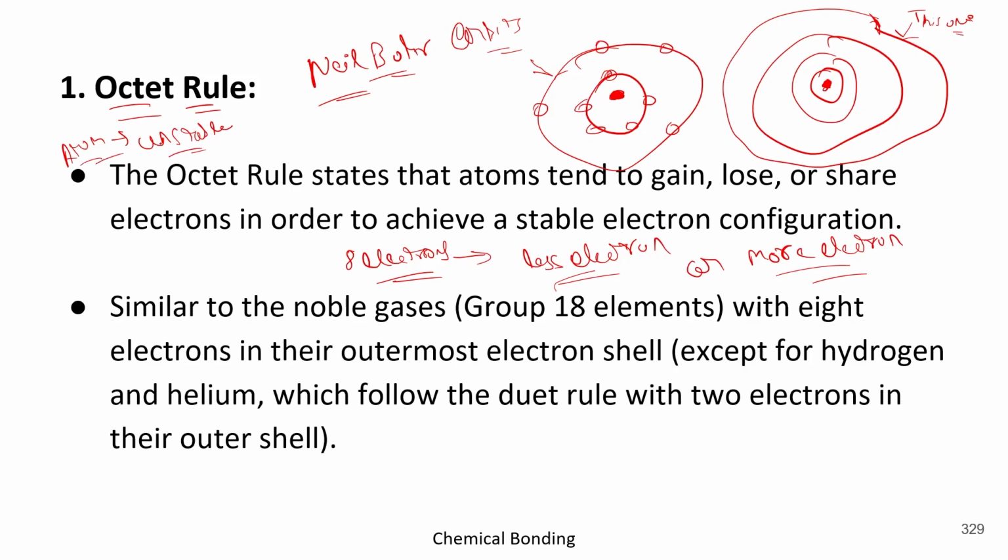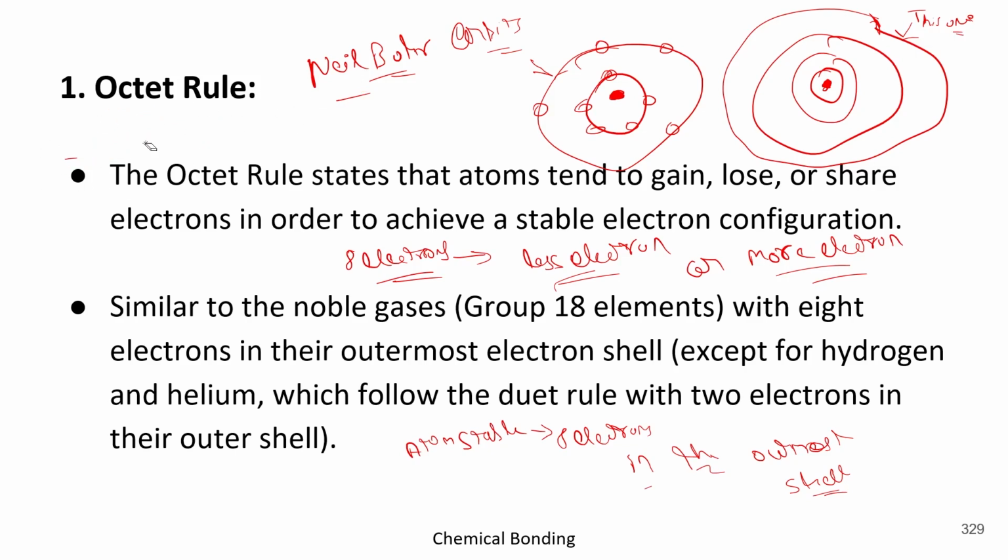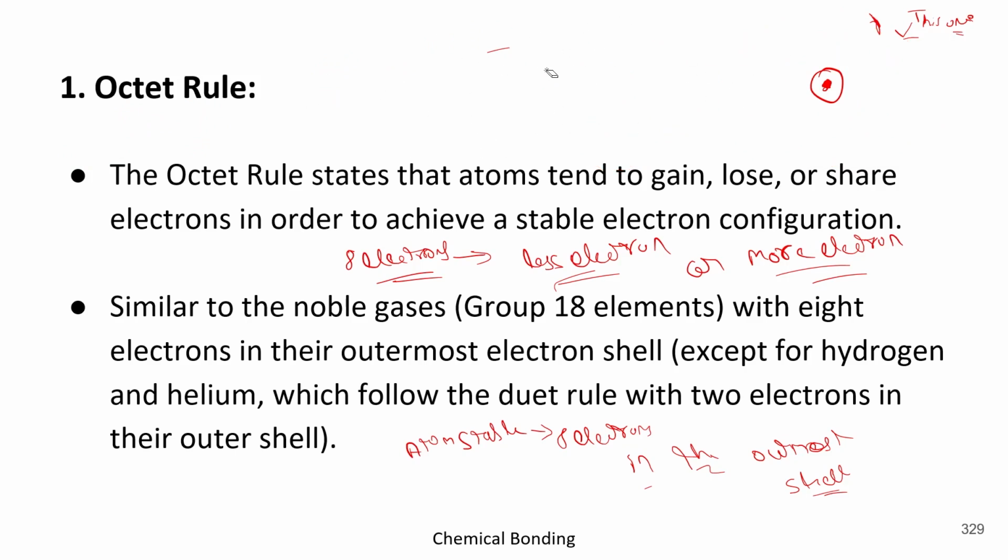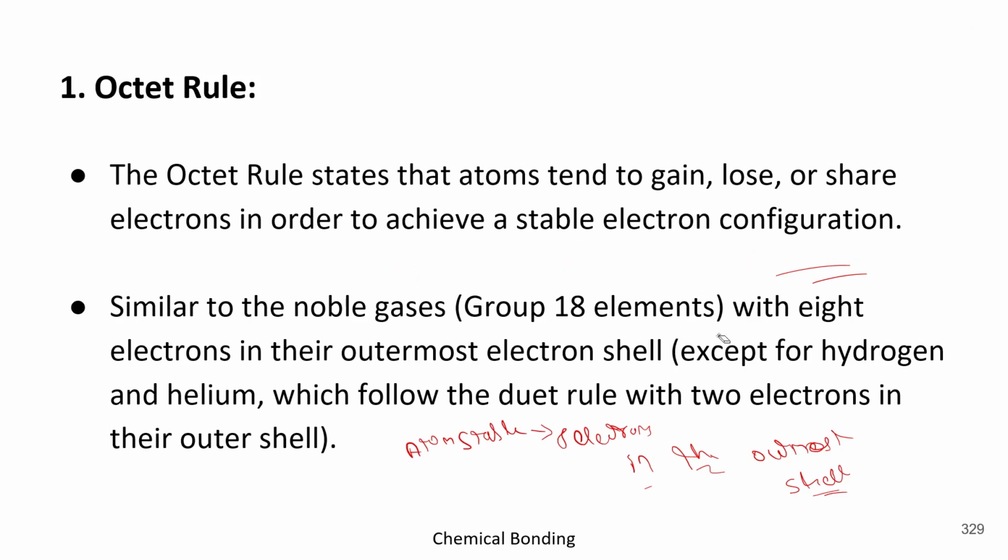So in order to be stable, it requires 8 electrons in the outermost shell. So that was the rule given by the two persons, Walther Kossel and Gilbert Newton Lewis. This was the basic concept of the octet rule.